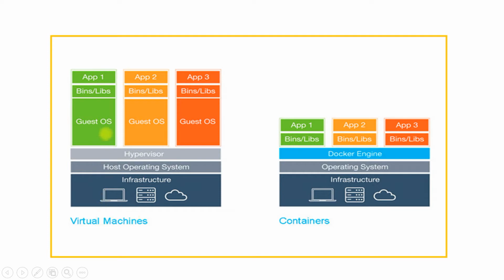In VMs, you have a separate operating system installed on each VM, whereas in containers, you don't see that separate operating system. That's the reason a VM is regarded as heavyweight, whereas a container is lightweight, because it doesn't have its own operating system installed. It just runs on the Docker engine. So that's the primary difference.